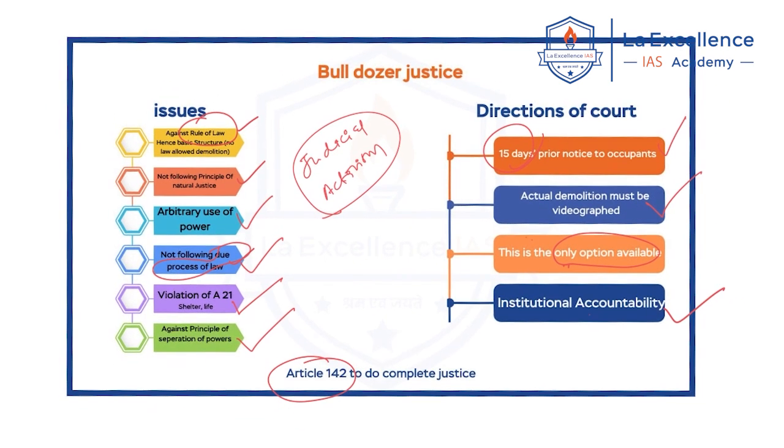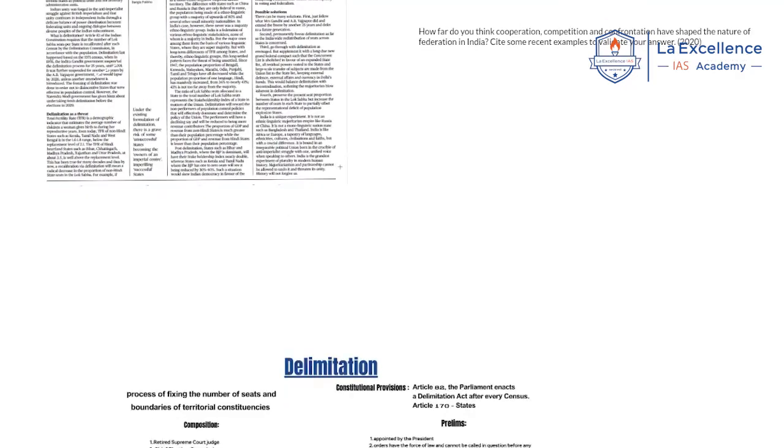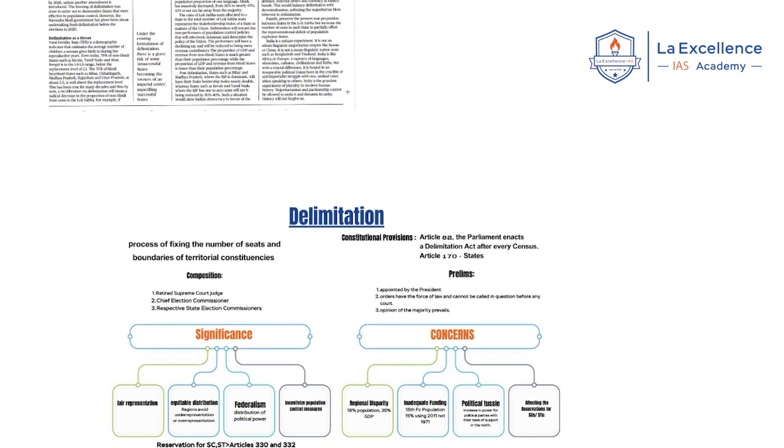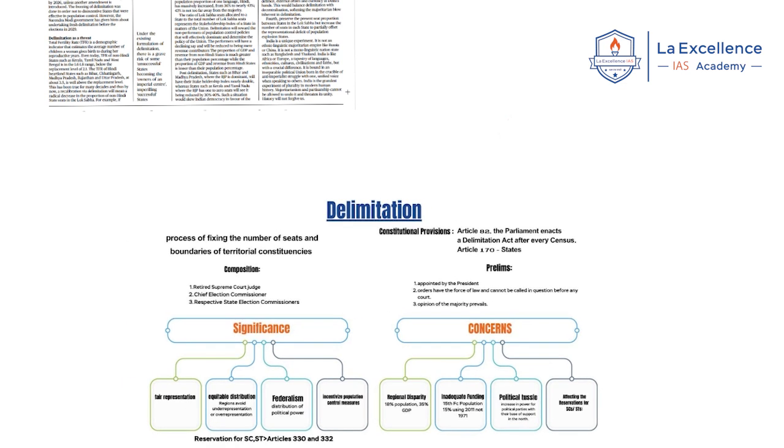Now we will come to the next article. This article is about the delimitation process. Before explaining the context of the news, I will explain what the delimitation process is. Delimitation is the process of rearranging the number of seats allocated in the Lok Sabha and state legislative assemblies. This also involves fixing the boundaries of the territorial constituencies.